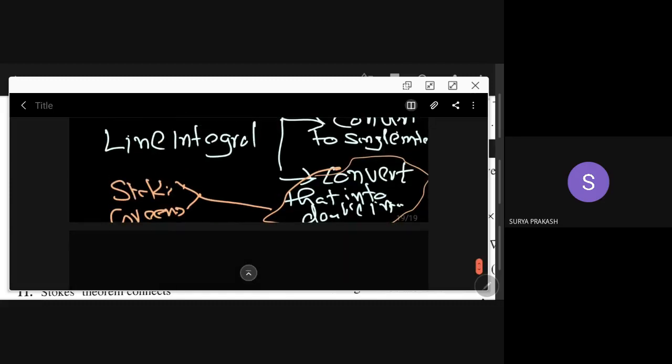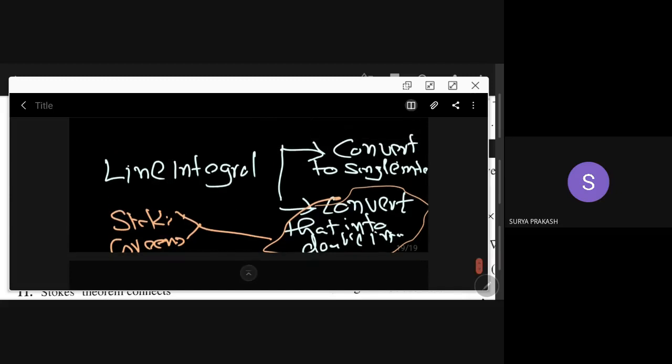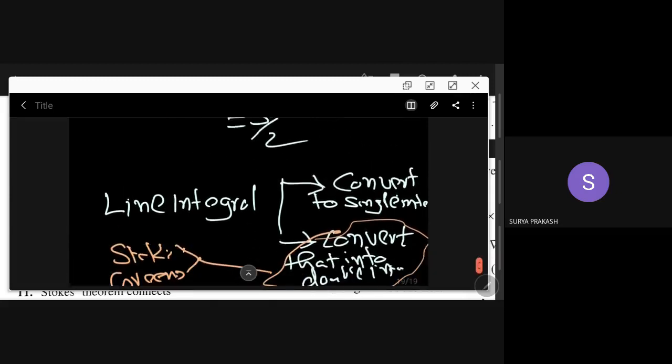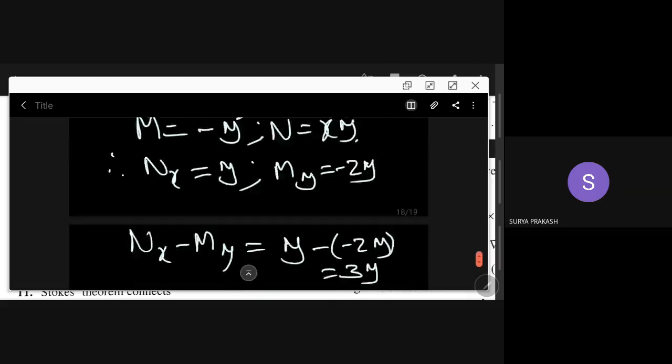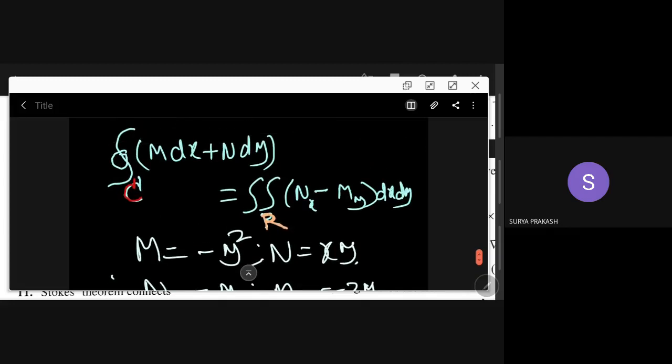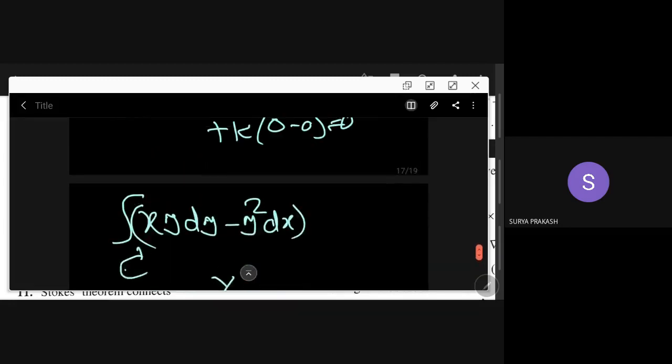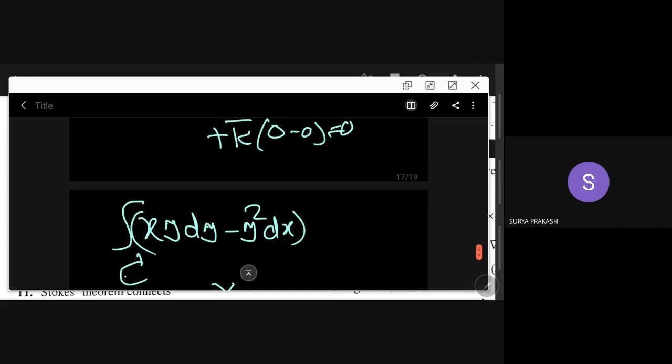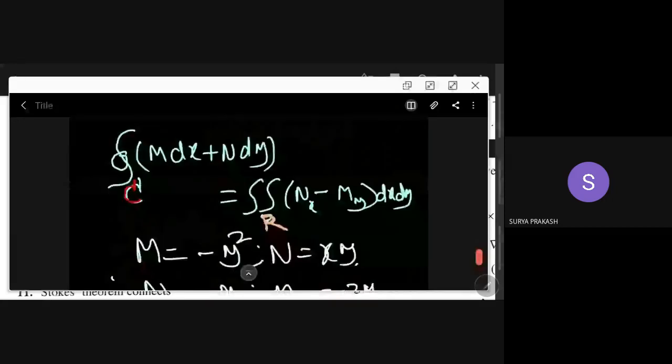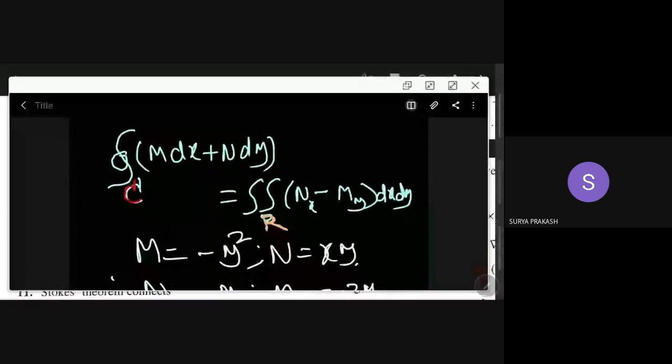Right. So we have the other one. Stokes theorem is useful when you are dealing with three variables, and Green's theorem is useful when you are dealing with two variables. Here in this problem, only two variables are there. There is no z. That's why we are using Green's theorem, and Green's theorem statement I have given here.